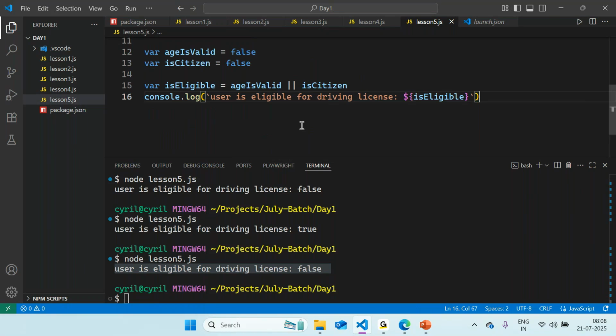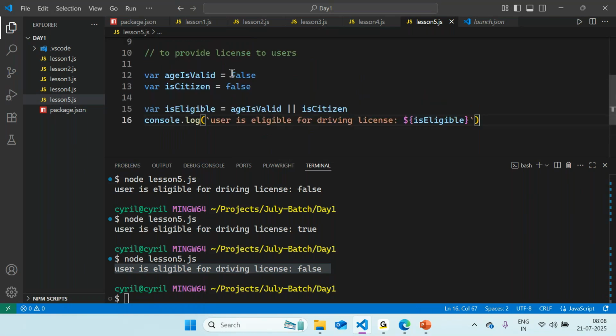So Cyril asks, here we are giving the type as Boolean. So why are we defining it as a Boolean, as in age is valid equal to false? Yes, the type is Boolean, but what is the value of that type? Boolean can be either true or false. So that's why we are also providing what should be the value of that Boolean.